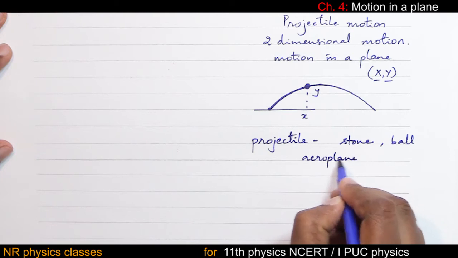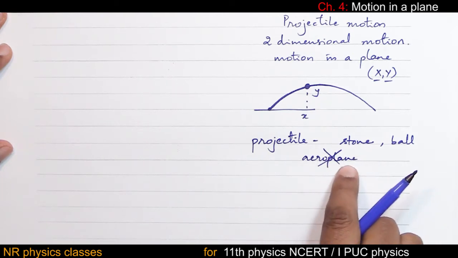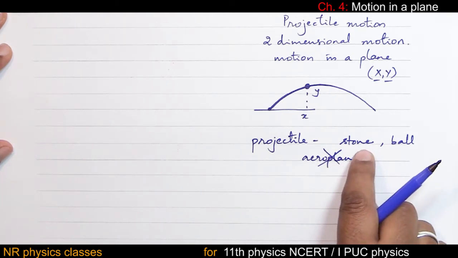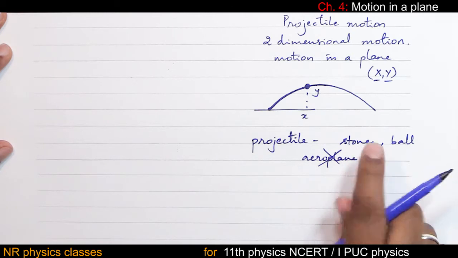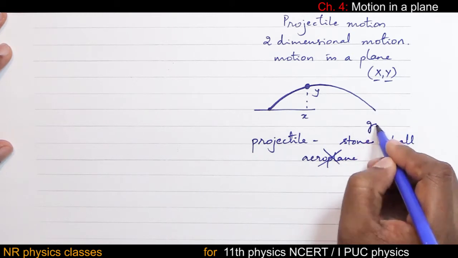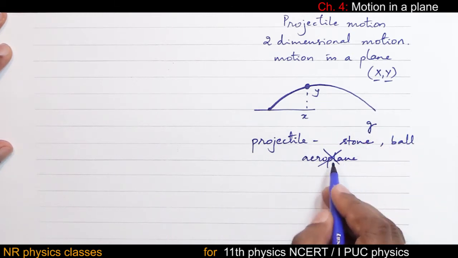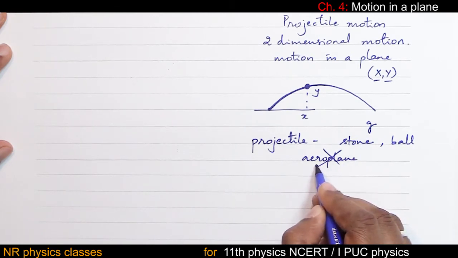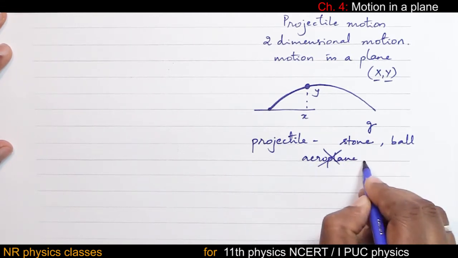Aeroplane is not a projectile because aeroplane is controlled, whereas once the stone is thrown, the stone is not controlled by any factor. It moves under gravity. Gravity means acceleration due to gravity. So in that sense, motion of aeroplane is not projectile.